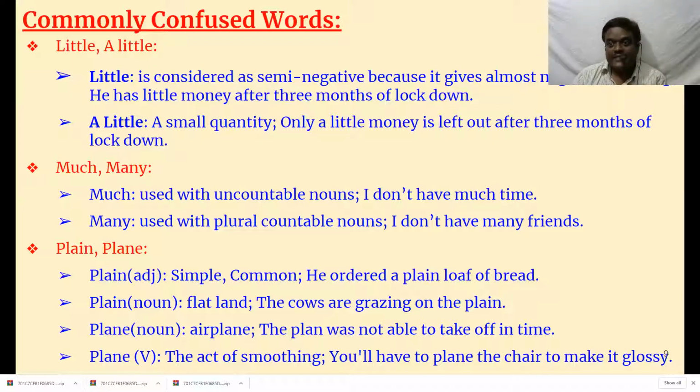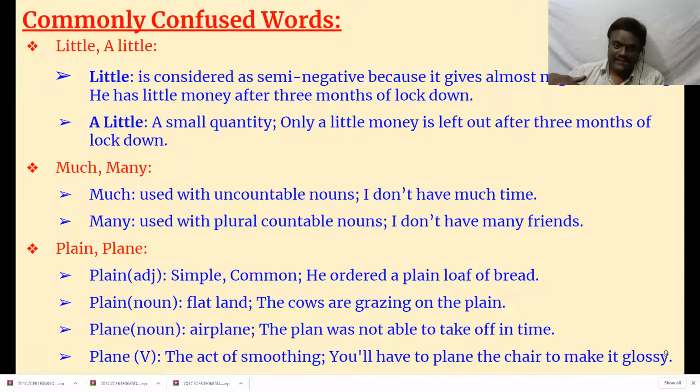Then plane means airplane. The plane was not able to take off in time. Then plane, the act of smoothing. You will have to plane the chair to make it glossy. Usually what does a carpenter do? He planes with some tool, to make the wood glossy.